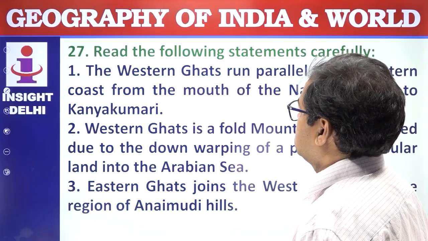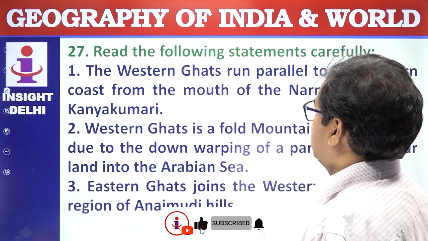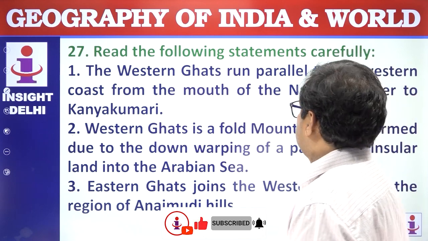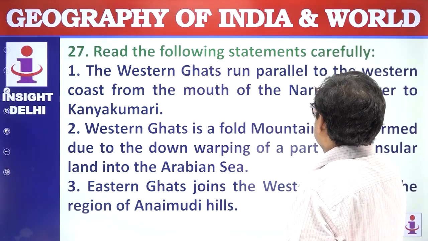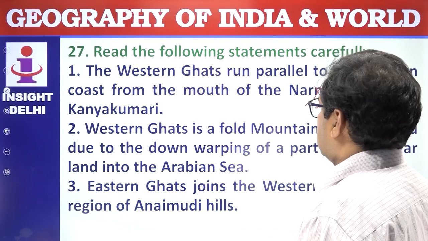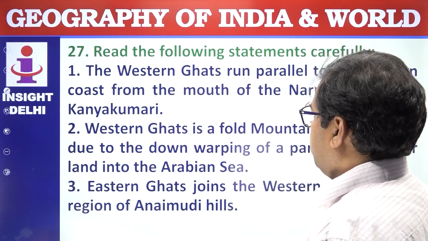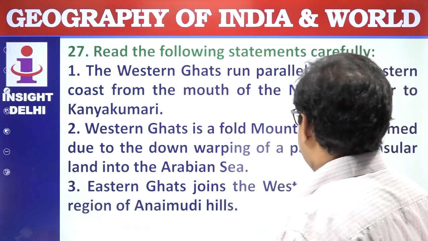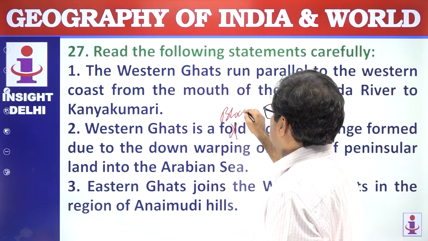C answer. Next question. Read the following statement carefully. The Western Ghat runs parallel to the western coast from the mouth of Narmada river to Kanyakumari. No, it is from the Tapi river. Mouth of Tapi river to the Kanyakumari. Western Ghat is a fold mountain range formed due to the downwarping. It is not fold, it is a block mountain.